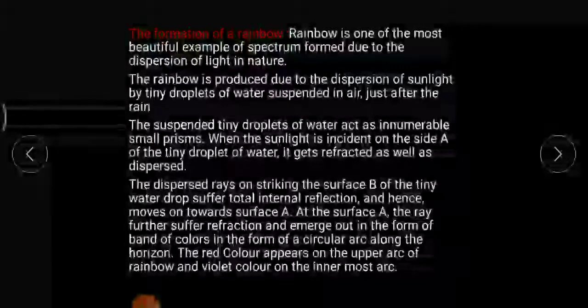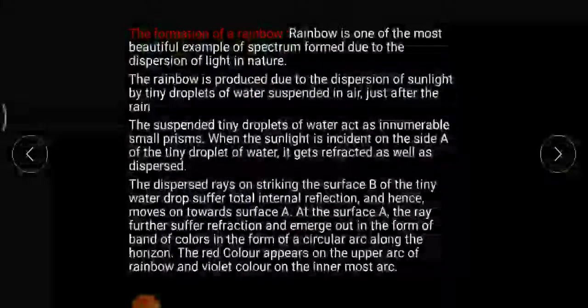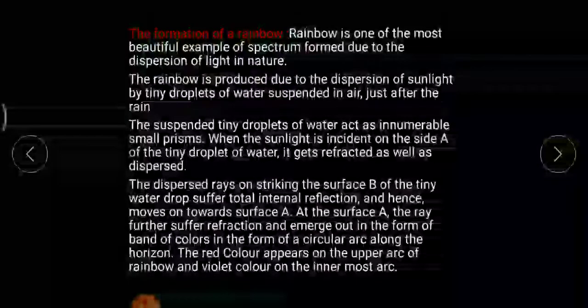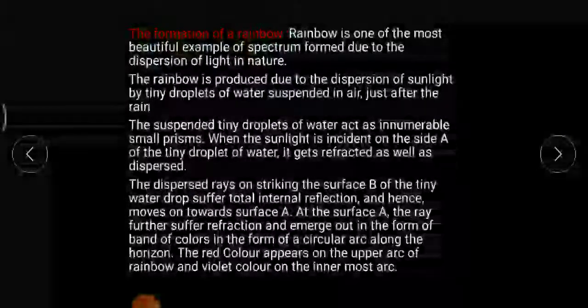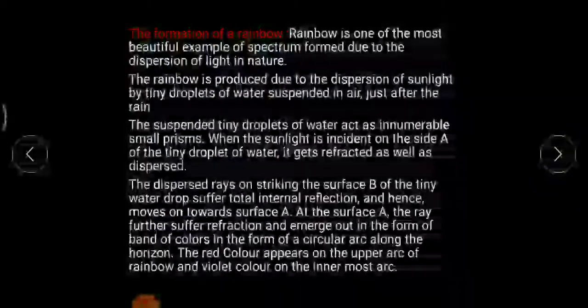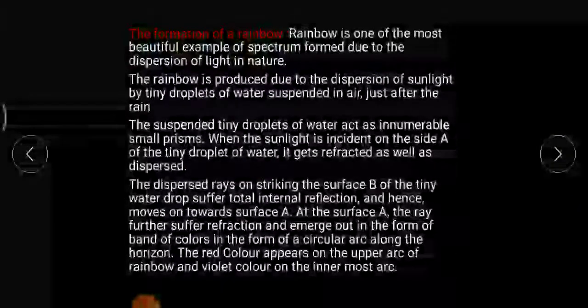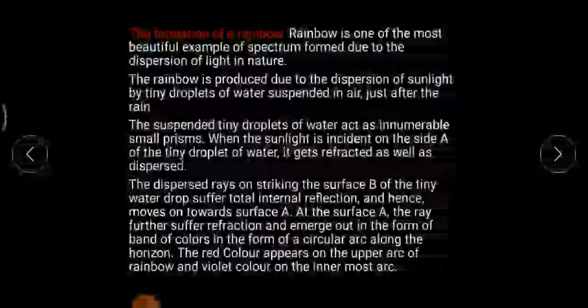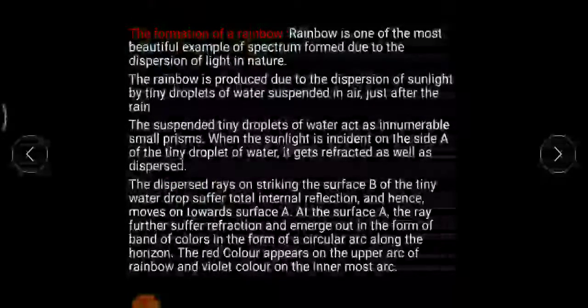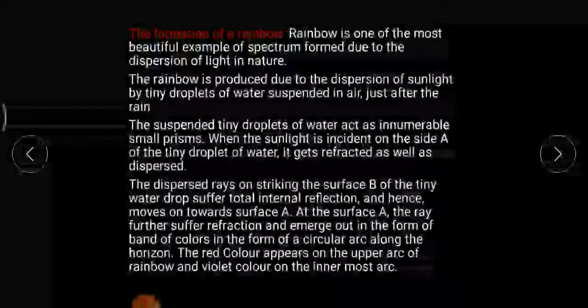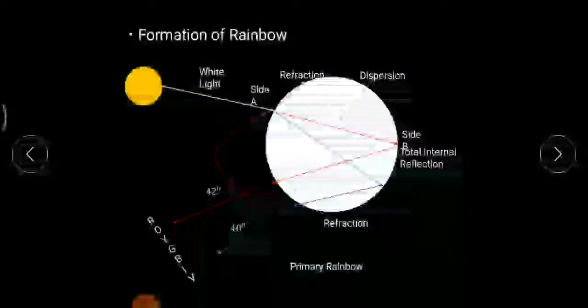Now, on a smaller scale, you have to imagine that each single droplet acts like a prism. Previously, you have learned about dispersion of light. Now consider an example in which there is a tremendous amount of rainfall. So you have to consider one single droplet as a prism, in which light undergoes a phenomenon known as dispersion. We will see exactly what it is in this mechanism. You can go through whatever is written over here after this explanation of the formation of rainbows.